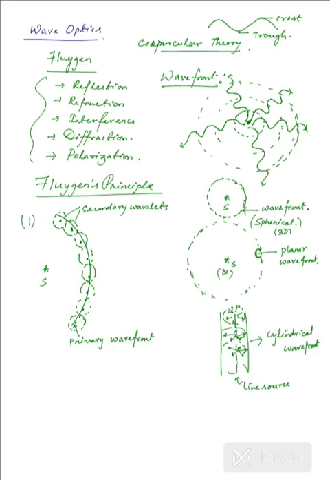So each point on a primary wavefront is a source of secondary wavelets. And because these wavelets have their sources oscillating with the same phase, these wavelets will be oscillating in the same phase as well. So all the exterior points, if considered and connected tangentially by an envelope, then that envelope would represent a secondary wavefront.